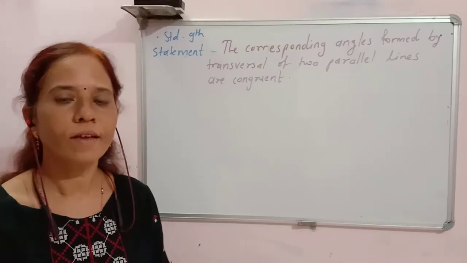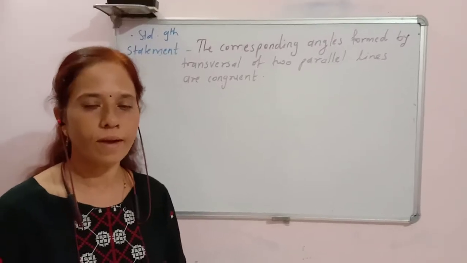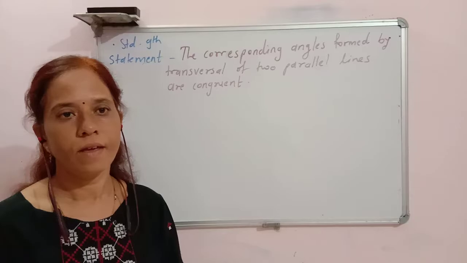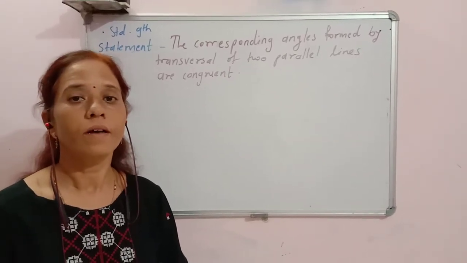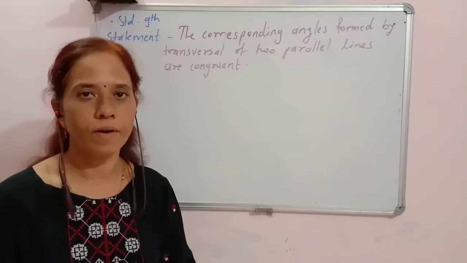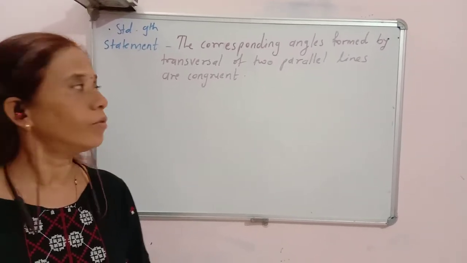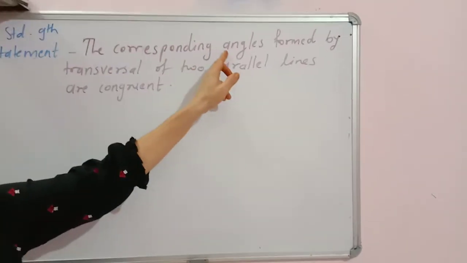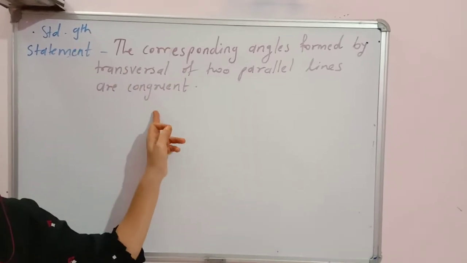Hello students, in the last lecture we have seen parallel lines and the angles formed by their transversal. Then the properties of parallel lines and one theorem: the interior angles formed are supplementary when a transversal intersects two parallel lines. Now the next theorem we are going to see today is that the corresponding angles formed by a transversal of two parallel lines are congruent.